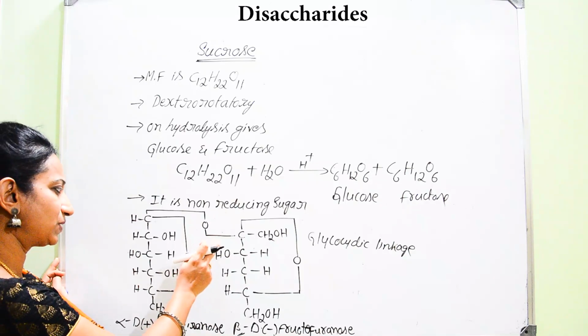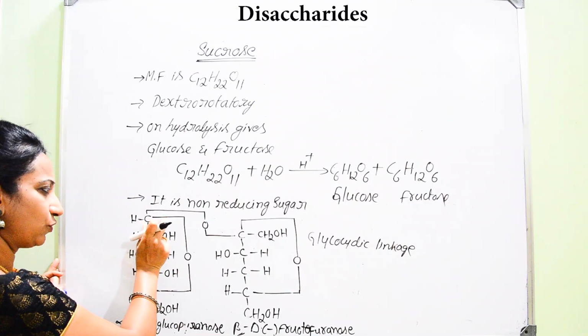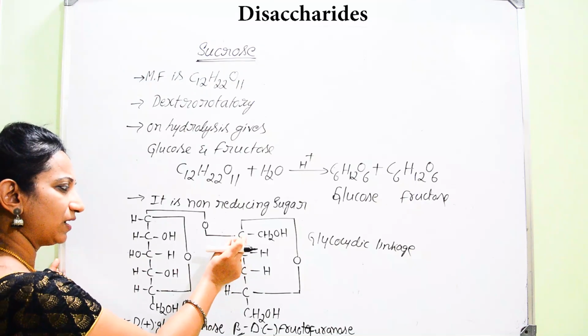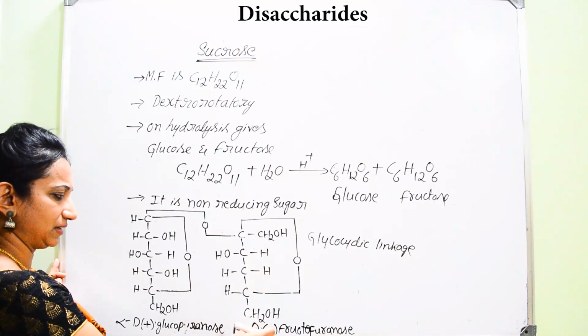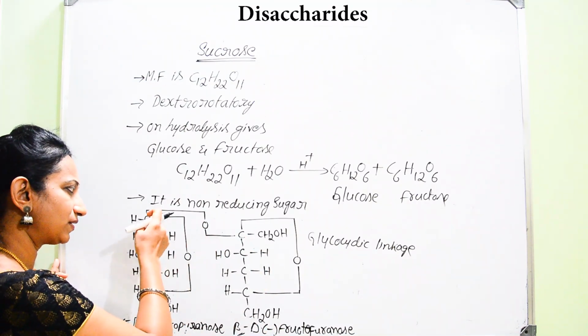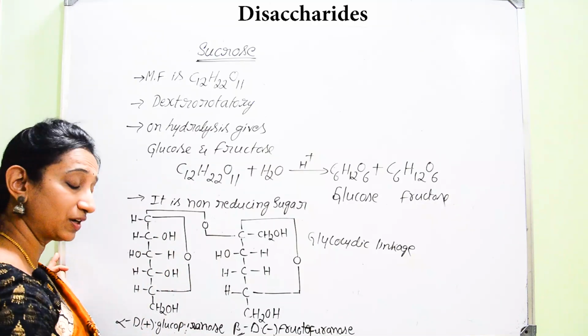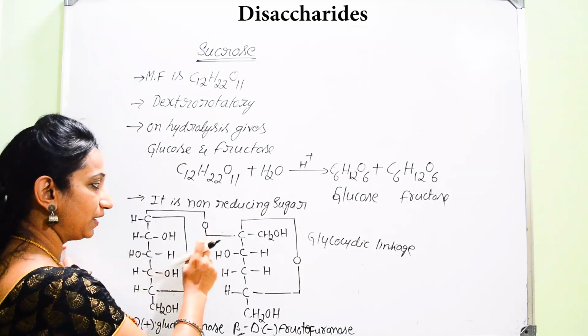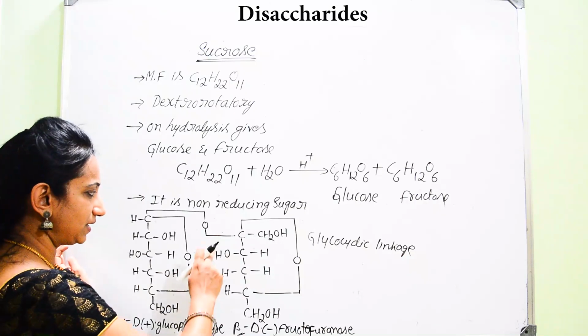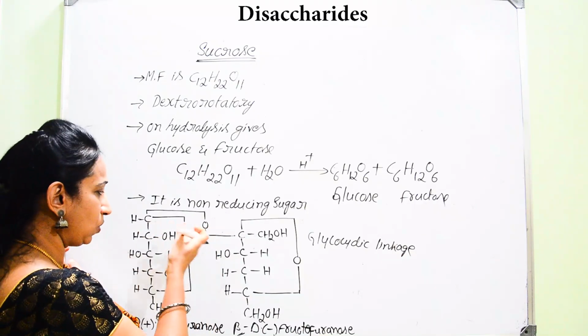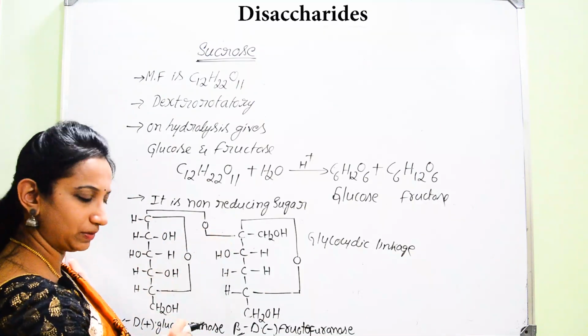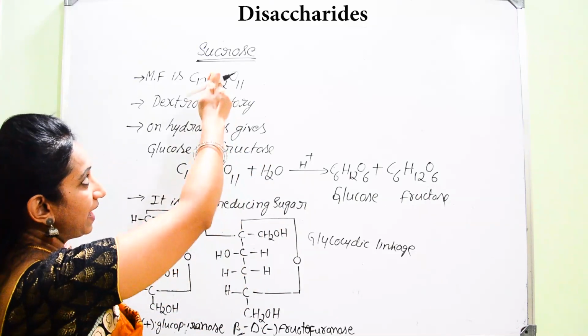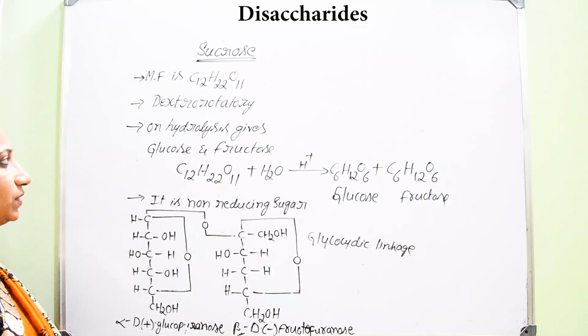Of course, you can observe that the terminal CHO group of glucose and the carbonyl group of fructose are actually involved in this glycosidic linkage. There is no free aldehydic group or free ketonic group here. Since there is no aldehydic group or ketonic group, it is considered a non-reducing sugar.